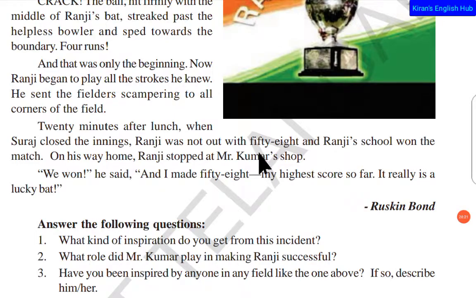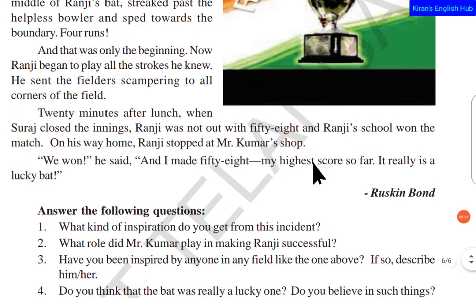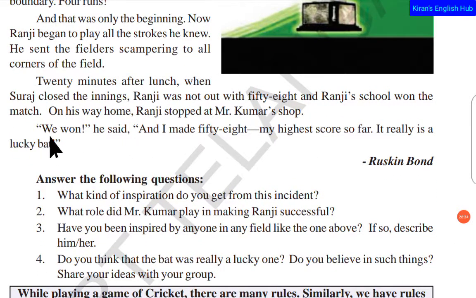So on his way home, Ranji stopped at Mr. Kumar's shop. Why? Ranji had played with the bat of Kumar, so he wanted to tell him. He immediately went there, and he said, "We won, and I made a 58, my highest score so far. It really is a lucky bat."